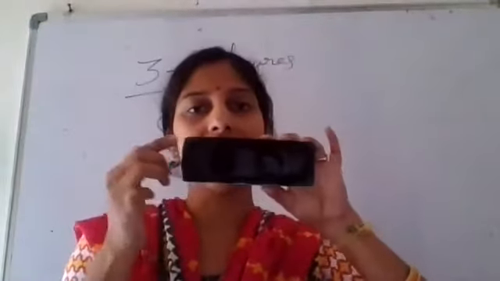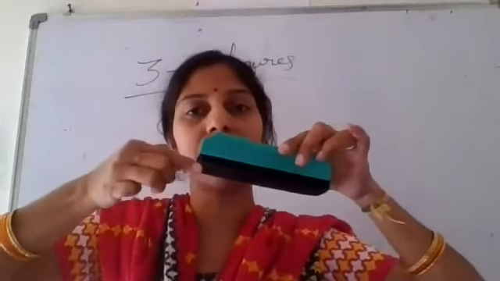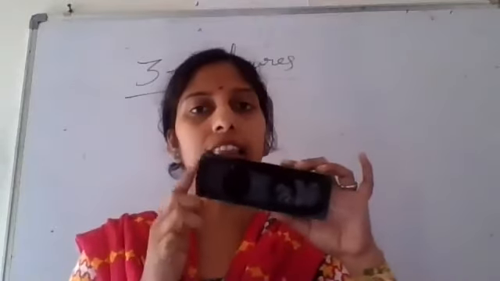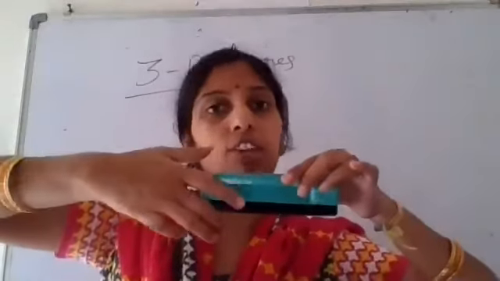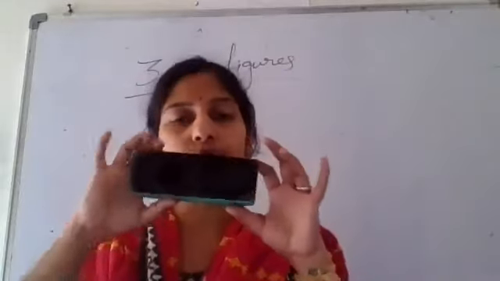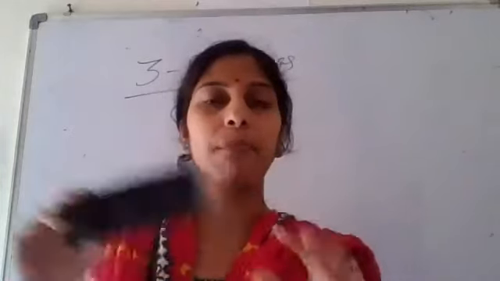This duster has length, it has breadth and it also has height. We can see all the three parts of the duster. So that's why this is called a three-dimensional figure.